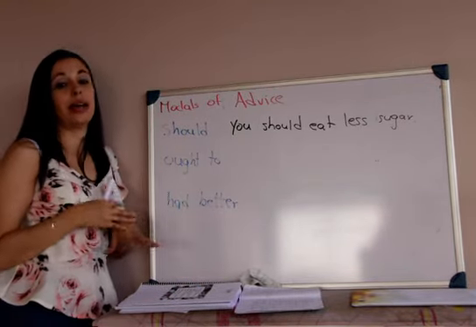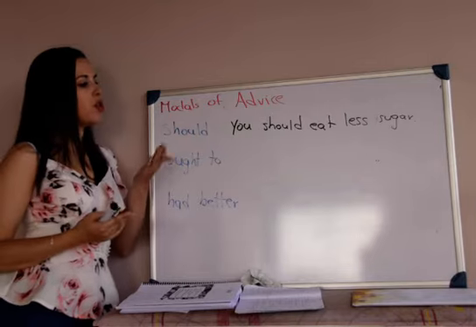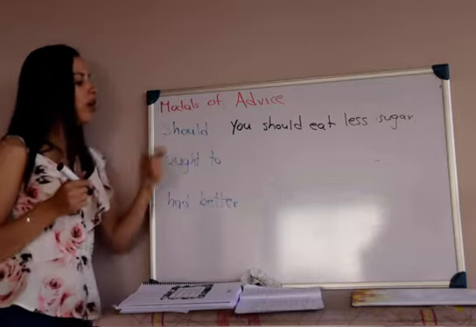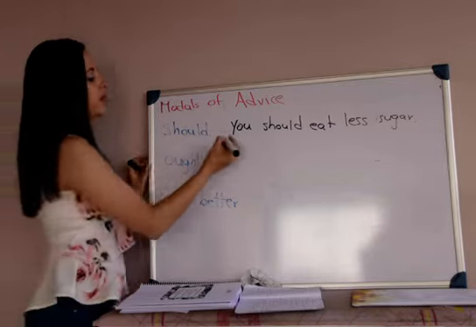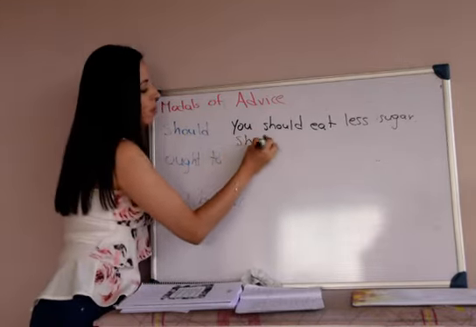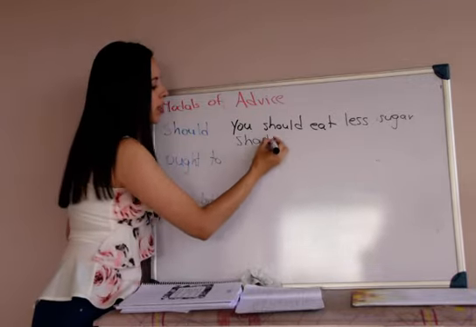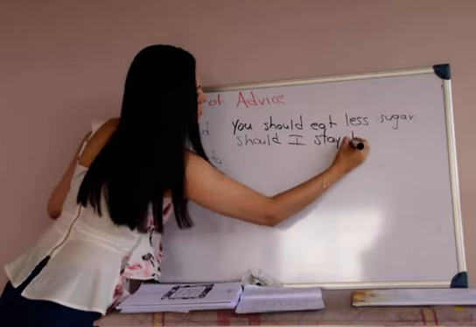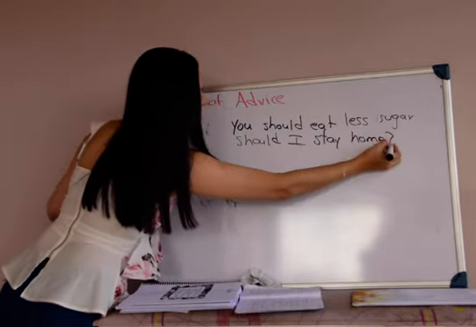Why? Because you can get diabetes, so I don't want you to get diabetes, so you should eat less sugar. That's my recommendation. We can also use it in a question. We can also say, should I, if I want to ask for advice, should I stay home?